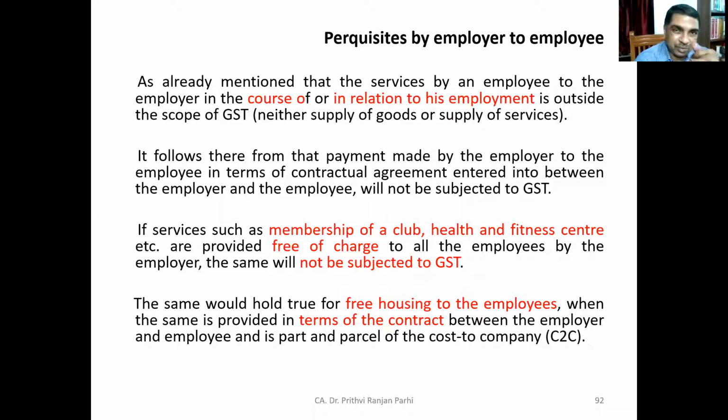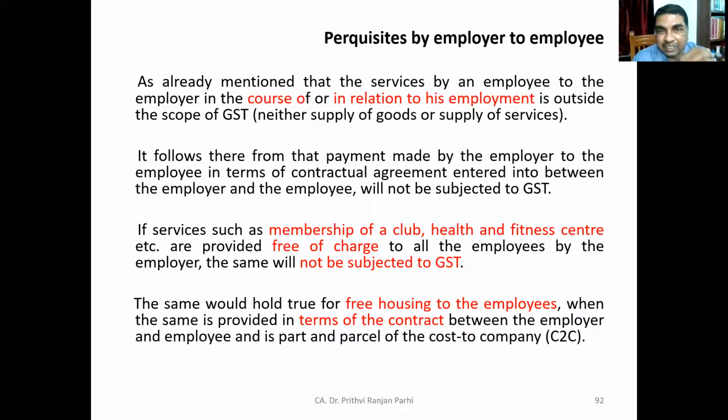Now, when we are discussing various transactions between employer and employee, let us cover one more item, that is perks or perquisites by the employer to the employee. An employee may have several components of salary. There might be some basic salary, some allowances, some perquisites. All these things form a part of salary. All of these things also form a part of CTC, or cost to company.